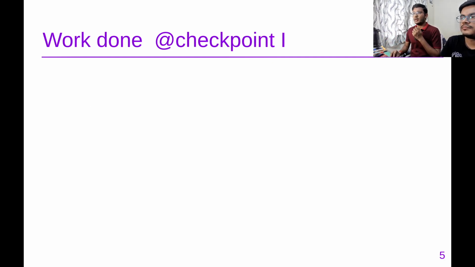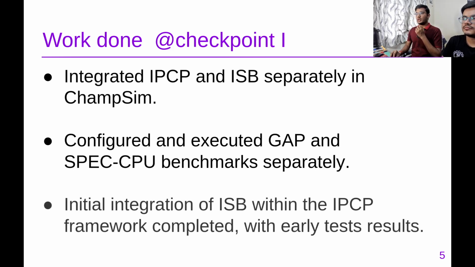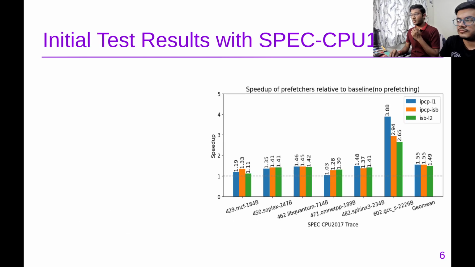Moving ahead, this is the work done in checkpoint 1. We integrated IPCP and ISB in ChampSim, and after that we tried the GAP and SPEC CPU benchmarks, but unfortunately we didn't find any speedup for GAP. So after discussion we moved to the SPEC CPU benchmarks only, and the initial integration was done.